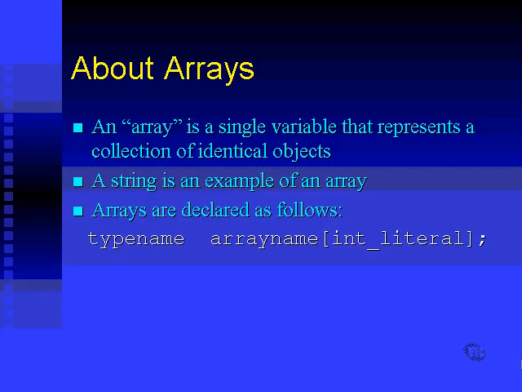Recall from our discussion on strings that this is how a string was declared, and I'm going to now extend that to the general case and show you how arrays are declared. Firstly, you have a type name, in other words like int or char or float or double, one of the basic types. It can also be long or unsigned, any of those. Then you have the array name. This is like the string name. This could be anything. This is a name that you invent. This is like my collection, or bunch of apples, or whatever you want to call it. List of boys' names. Anything that makes sense to you.